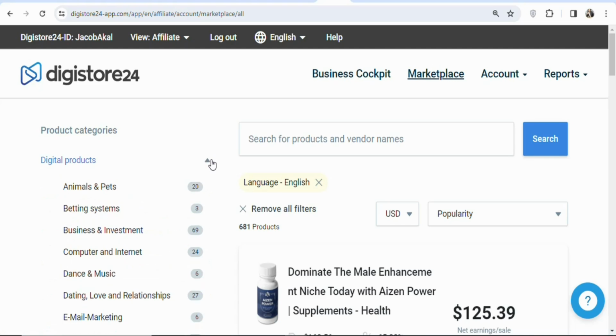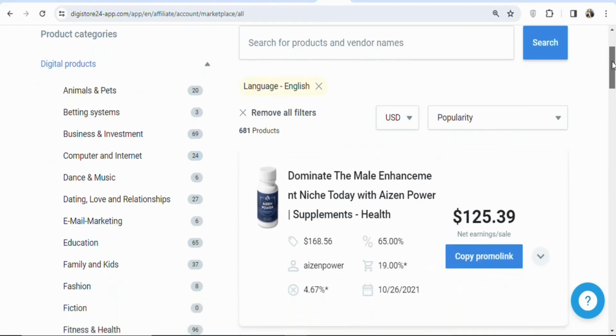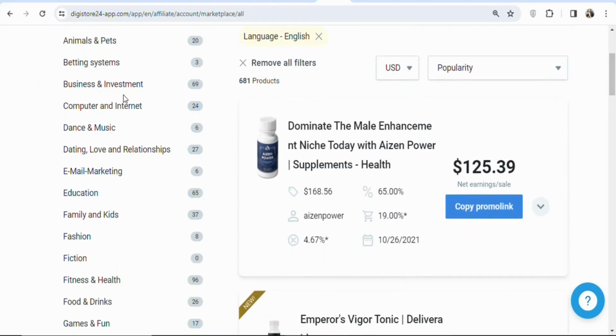Click on it. Once you click on it, you can see these are categories of digital products that you can promote. You can see a whole lot of different categories of digital products that you can promote. Any of them that you want, you can click on it and then promote it. There are many of them. You can see e-marketing, education, family and kids, fashion, fiction, fitness and health, food and drinks, and many others. Any of them that you want, you can click on it. Most of the categories, if you click on them, you are going to get a lot of different available digital products that you can promote.